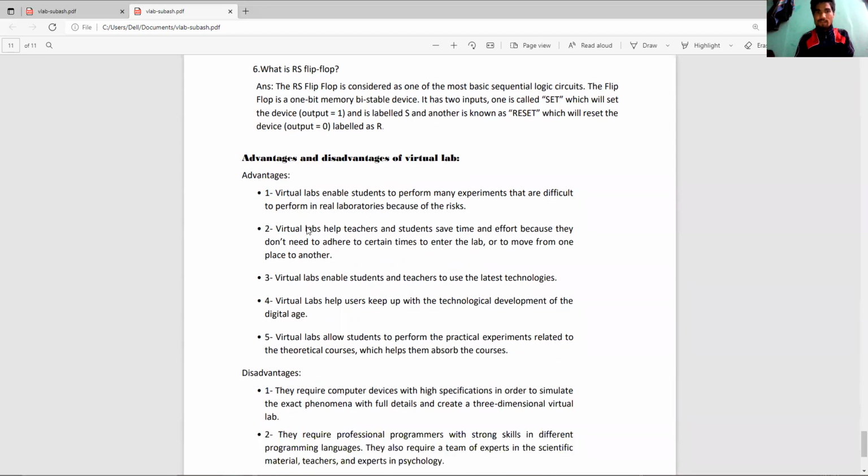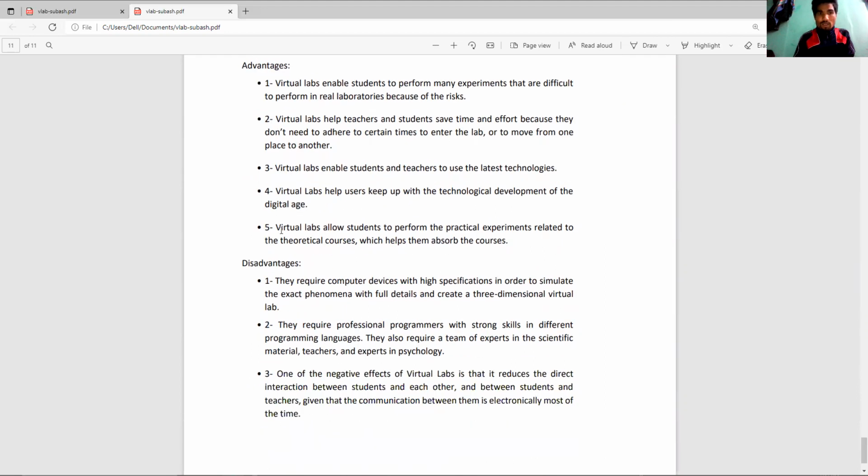The advantages and disadvantages of my virtual lab. Advantages: number one, virtual labs enable students to perform many experiments that are difficult to perform in real laboratories because of the risks. Number two, virtual labs help teachers and students save time and effort because they don't need to adhere to certain times to enter the lab or to move from one place to another.